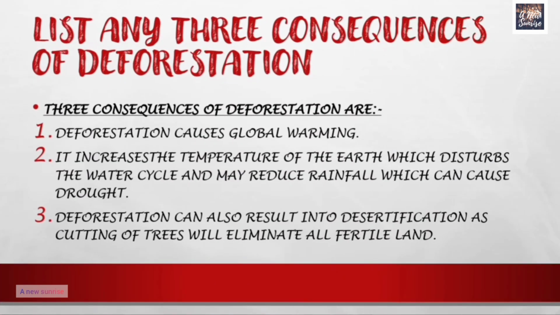Now let's proceed to our next question, that is list any 3 consequences of deforestation. Deforestation causes global warming. It increases the temperature of the earth, which disturbs the water cycle and may reduce rainfall, which can cause drought. Deforestation can also result in desertification, as cutting of trees will eliminate all fertile land.